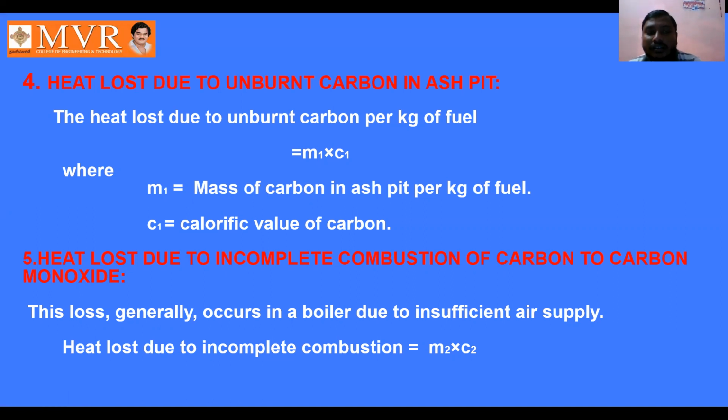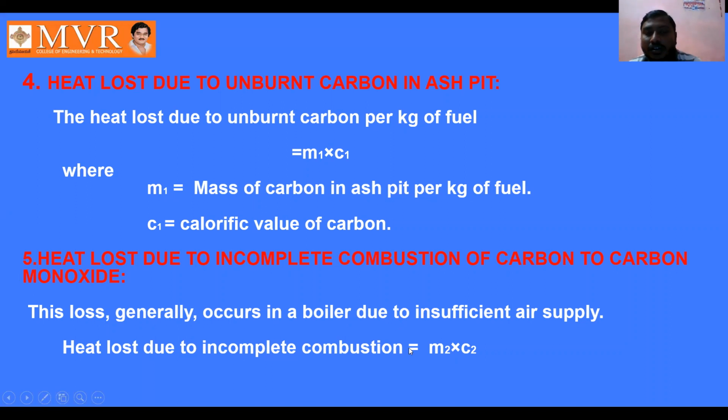The next one is heat loss due to incomplete combustion of carbon to carbon monoxide. Heat loss takes place when incomplete combustion occurs, due to insufficient air supply.